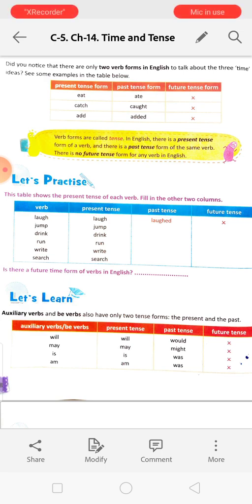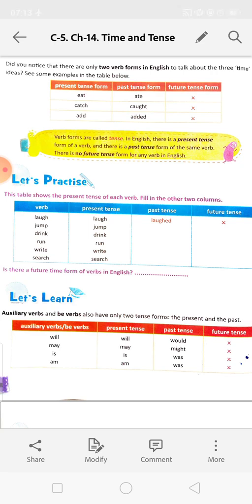At the start of the video, I told you that tense is a grammatical concept which tells us which form of verb to use depending on the time. So, to repeat, there is a present tense form of a verb and a past tense form of the same verb. There is no future tense form for any verb in English.